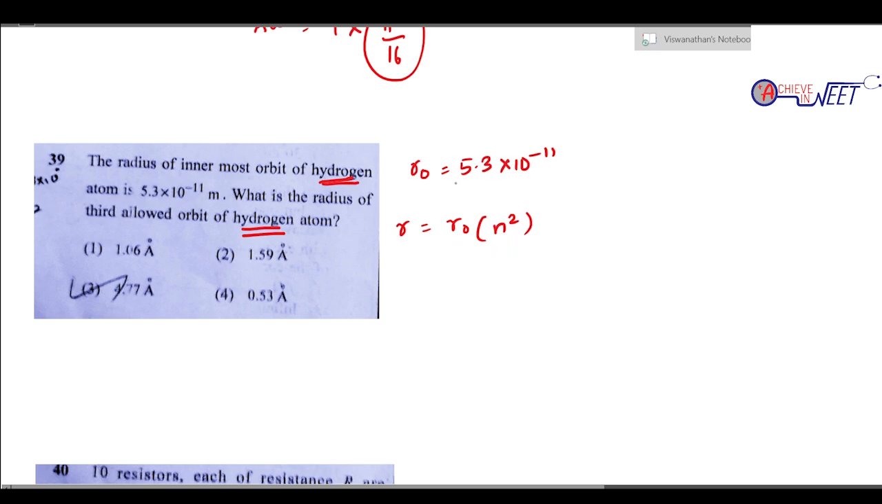What are they asking? R0 is the first allowed or the innermost orbit, and n square is for the third allowed orbit. So n is 3, and it is simply going to be 9. So 9 into 5.3 into 10 power minus 11. 9 into 5.3 is 47.7 into 10 power minus 11, or 4.77 into 10 power minus 10, that is Angstrom.